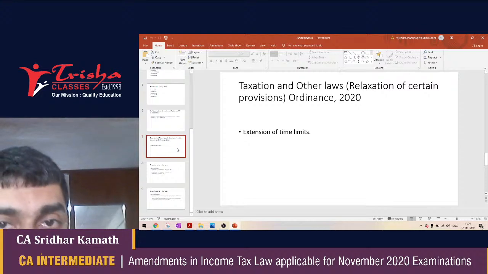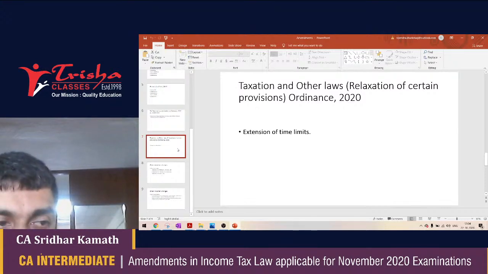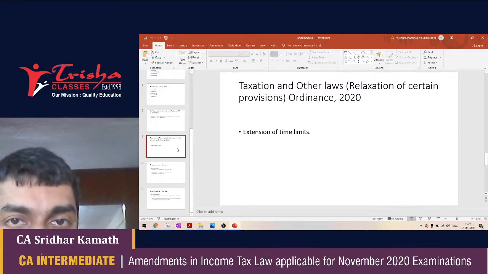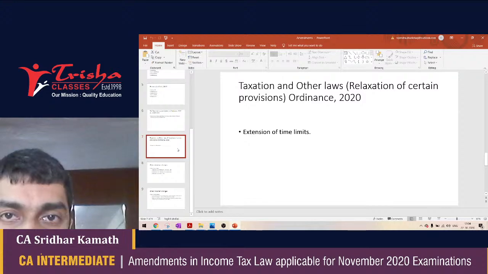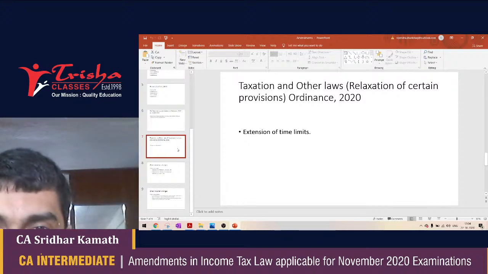Now, a note of caution before I start explaining the extension of time limits. The RTP, the revision test paper applicable for November 2020, does mention that all changes up to 30th April 2020 are applicable to the CA Intermediate exams.